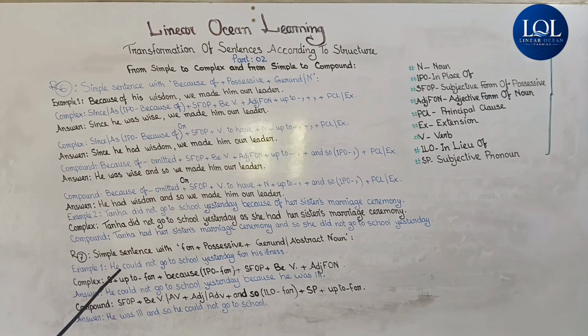Here after subject up to for will be could not go to school yesterday. So answer we get is he, coming from the possessive his, was be verb, ill, the adjective form of illness is ill, and so in lieu of for I have written and so, then he could not go to school yesterday.